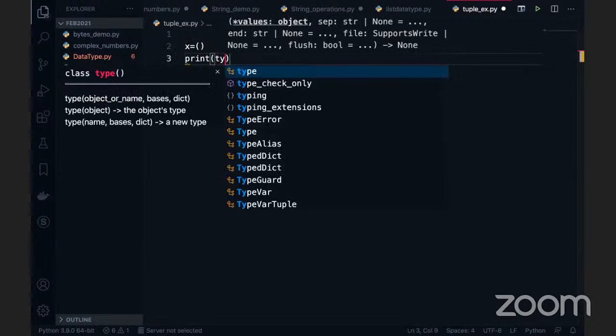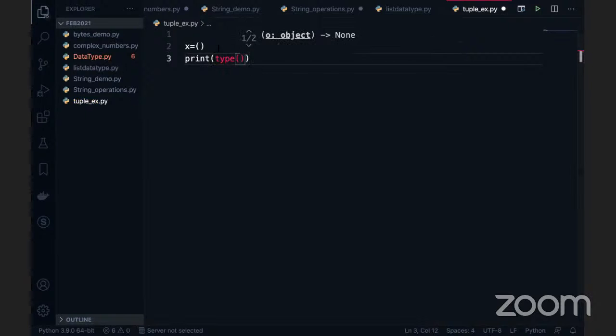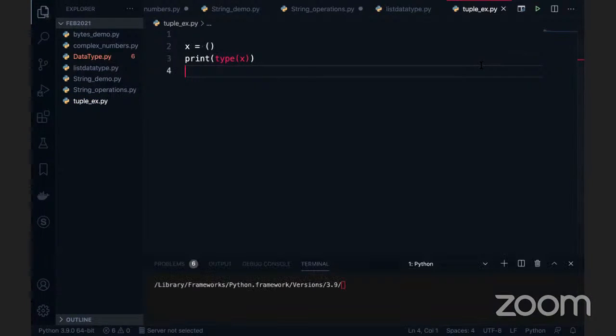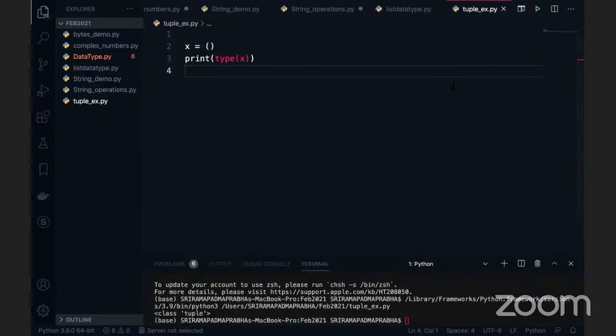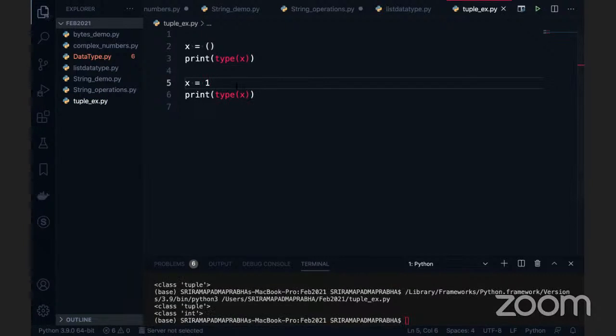The print type function we always use to see the data type of the given variable. I'm going to execute this code. We got the tuple. Interesting. Now, can you please tell me what is the value of this? I'm going to give 1. Anybody tell me what is the value of this? It is an int. Of course, that is a fact. I'm going to give the comma.